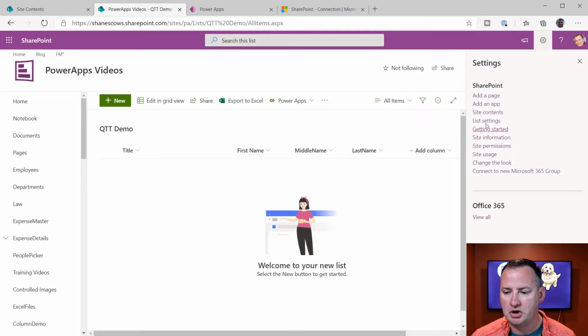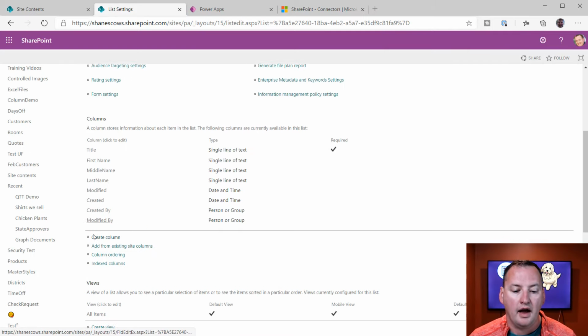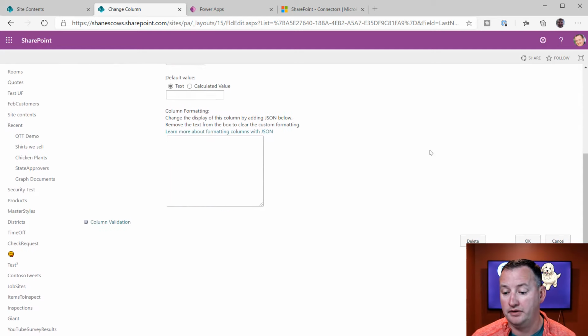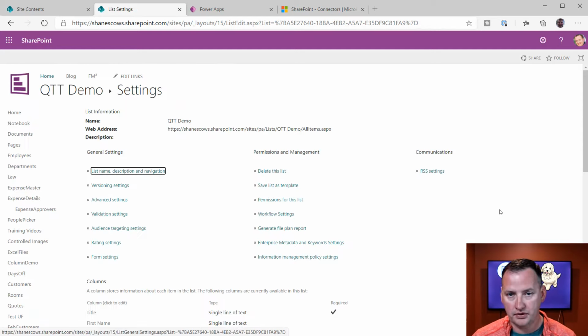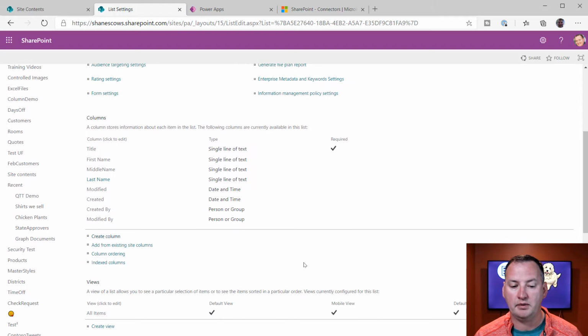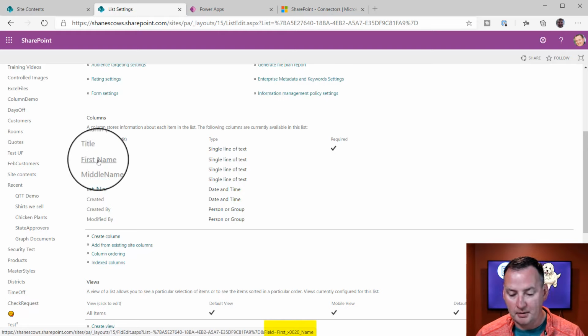What you can do is go back over here to list settings, and if we click on last name now, you can add the space. And you're like, well, Shane, why don't you just create it with a space to begin with? Great question. The key here is I want you guys to focus your eyes right here, on the bottom middle where the mouse is spinning. I'm going to hover over these column names and I want you to see what happens. If I hover over first name, after it renders, you see down there, I'm going to highlight it on the video, field equals first underscore x 0020 underscore name.